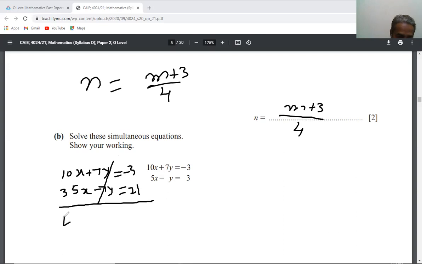So this will be 45x equals 18, and x equals 18 over 45. 9 2s are 18, 9 5s are 45. This is 2 over 5, which is 0.4.